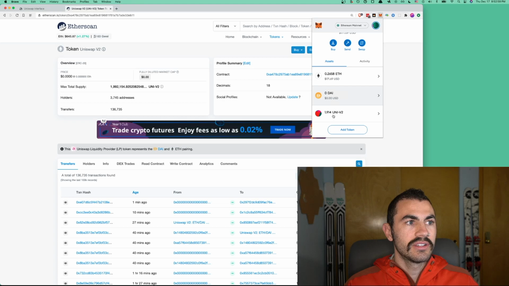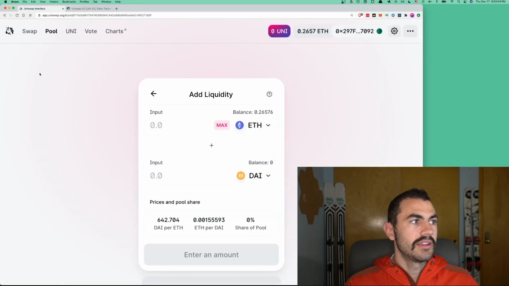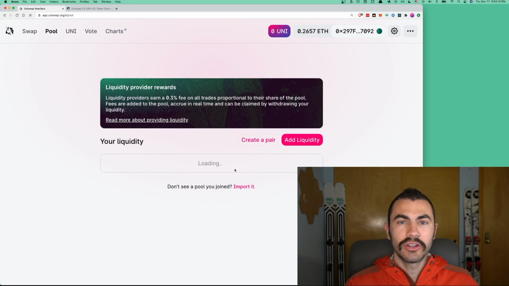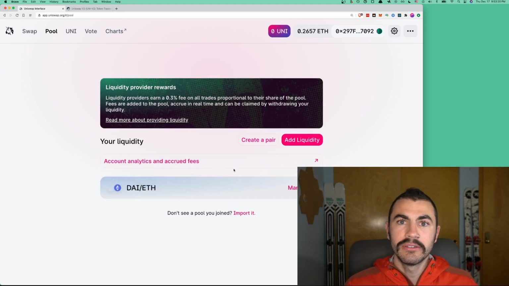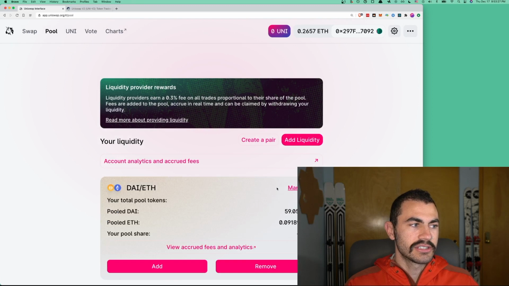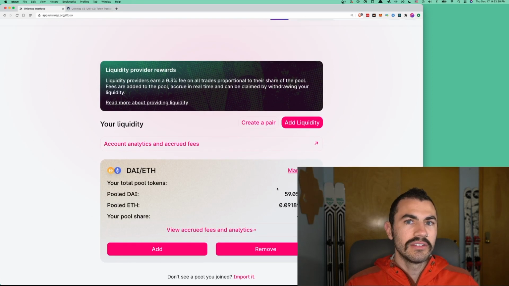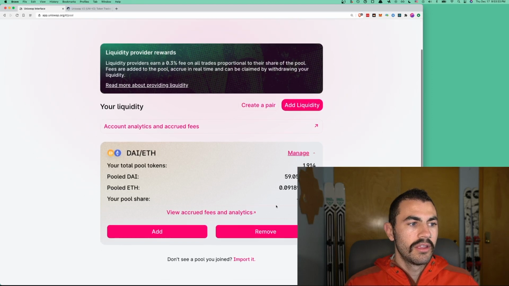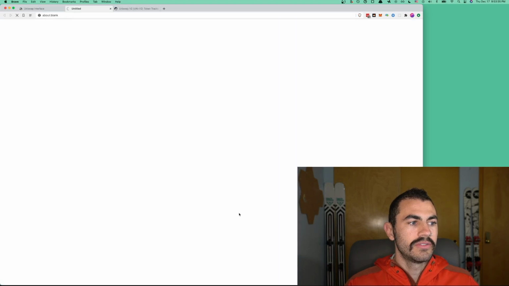Now, if I actually wanted to see what this was worth at the moment, I could go back and see about removing my liquidity. So let's go back from add liquidity. Now it's going to show here the liquidity I currently have provided, and I have the option to withdraw it, which I will definitely not be doing because adding and removing like that is not an efficient way to spend gas on ETH. So I've now done the transaction. I just want to leave it here because each of these trades that happens within this trading pair gives me some rewards. So let's go ahead and see if I've gotten any accrued fees yet.